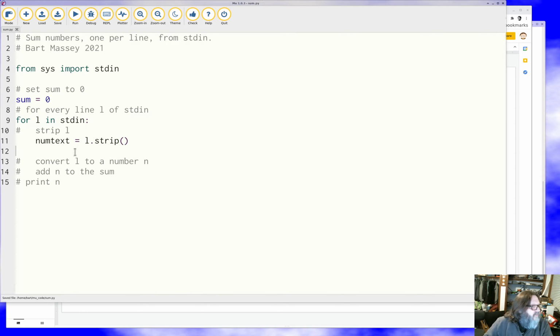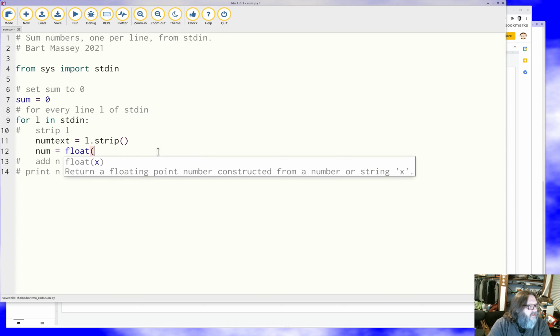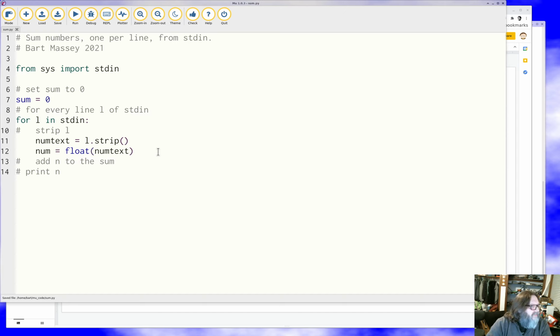And then I'm going to convert that line to a number. Oops, I didn't mean to undo that comment, but we were about to do it anyway. Num equals float num text. We add the number to our sum. So here we say sum equals sum plus num. Maybe num's a terrible name. I can live with it.